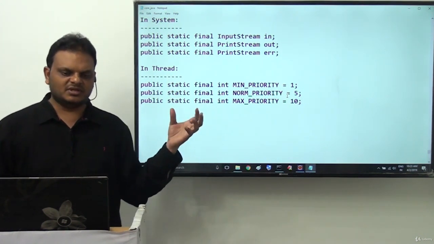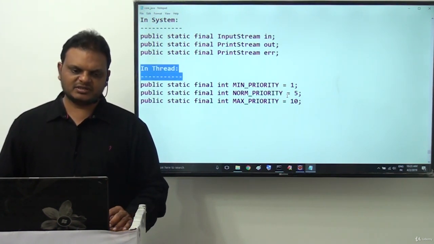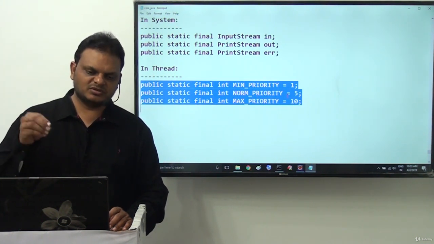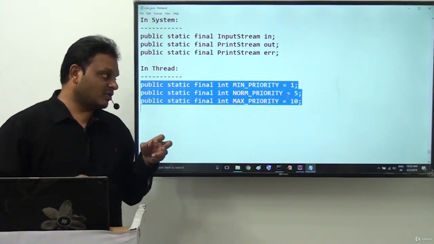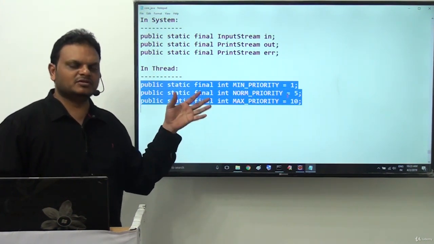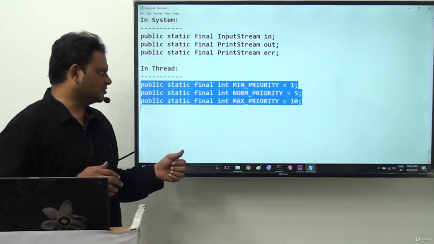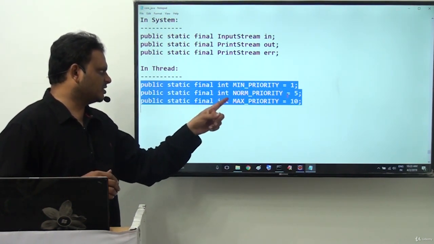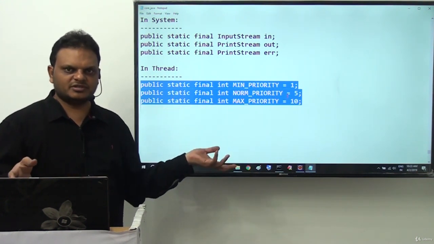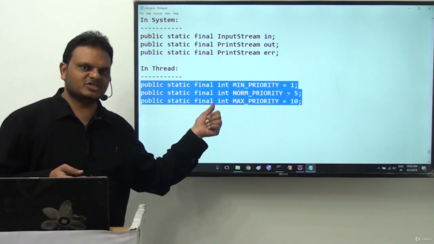In this way, these constant variables are provided. So here we can identify this clearly in the case of this Thread class. These constants are declared by using public static final. What is the requirement to declare a constant variable as public? To make these variables available throughout our application. At any location of our application, we can access it now. Next one is what is the requirement to declare these constants as static? To access these variables without creating an object, just by using the class name. And what is the requirement to declare these variables as final?